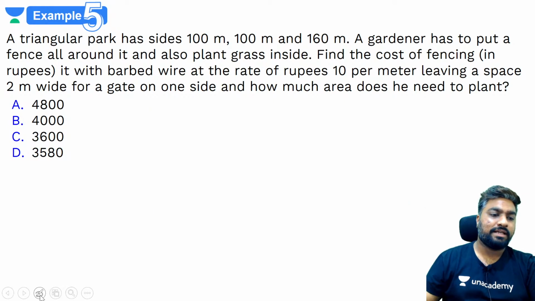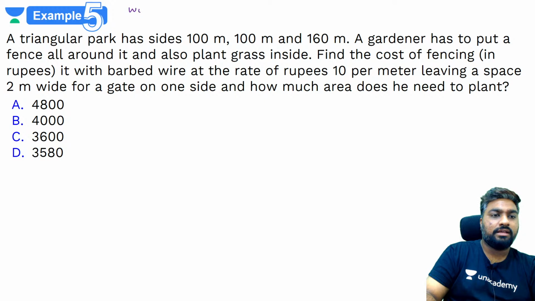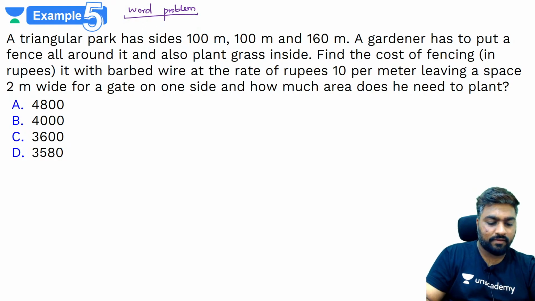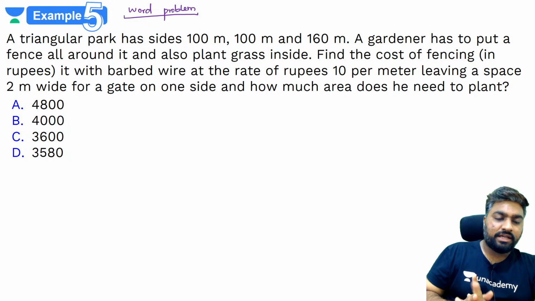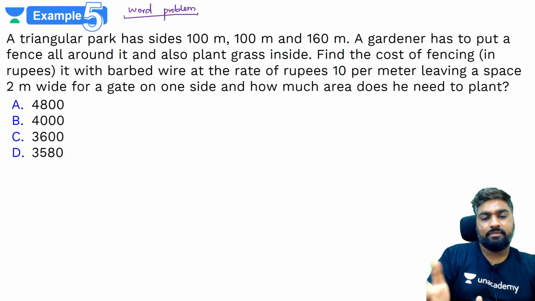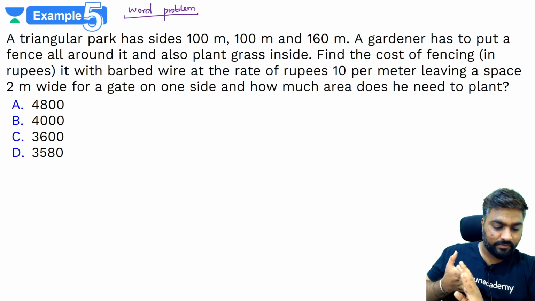Here's our next question. Now this is a word problem. Read this carefully, okay? This is a word problem, read it carefully. If the diagram is not given, then you will have to draw the diagram. Yes, try this. Mahtab, I will repeat congruency and similarity. After area we will be doing congruency, and after that we will be doing similarity, okay?